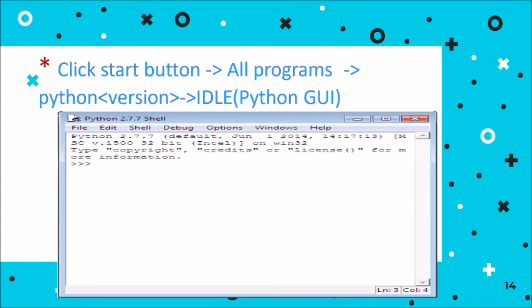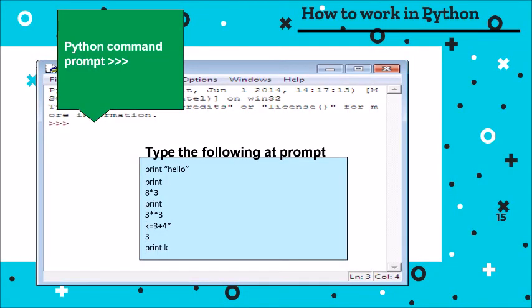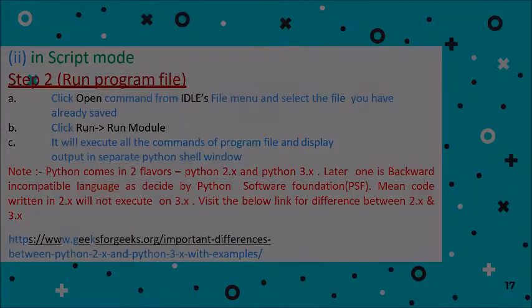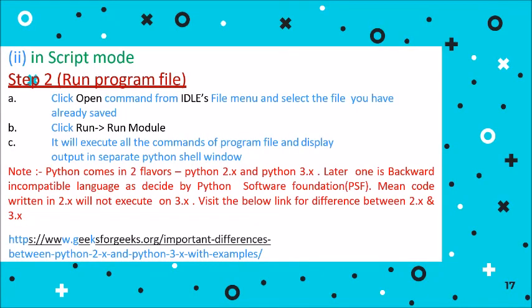For that, click on the start button and then select Python IDLE. The Python IDLE screen will come up in white color. Then click on the file menu and then click on new file. Now you have a white colored screen where you can write the code.